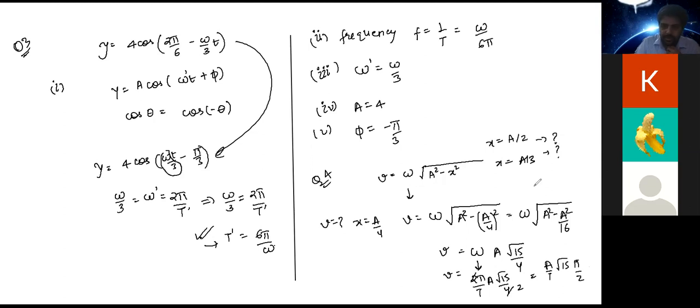Okay. So what is the difference between v equals a omega and the formula v equals omega into under root a square minus x square? Okay, so this is how it goes. What we need to understand is that there are different relations in SHM.